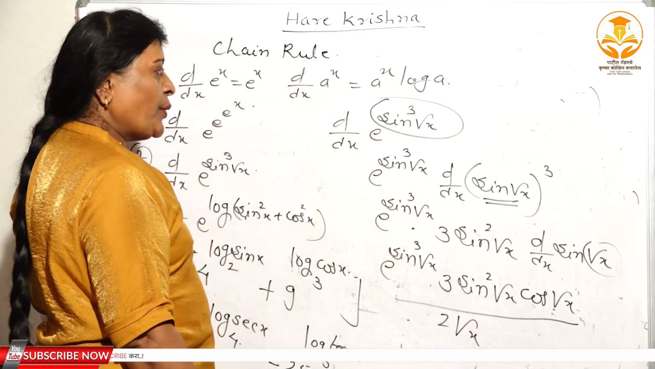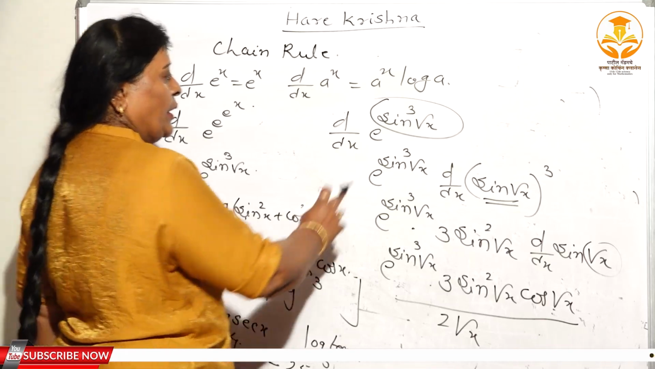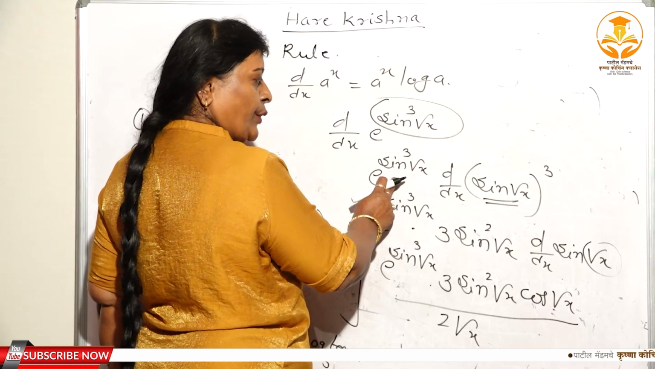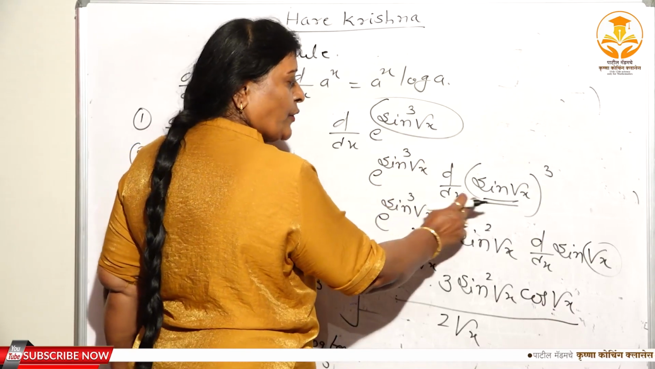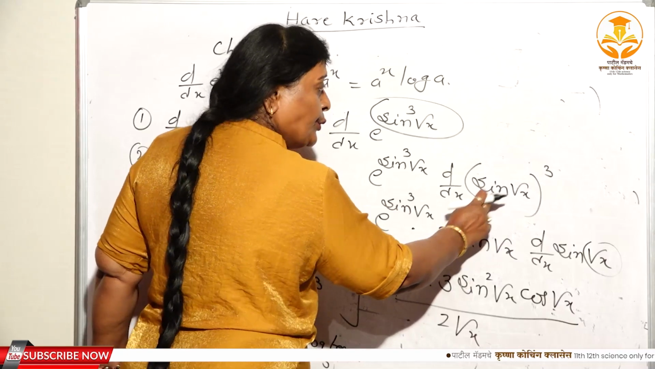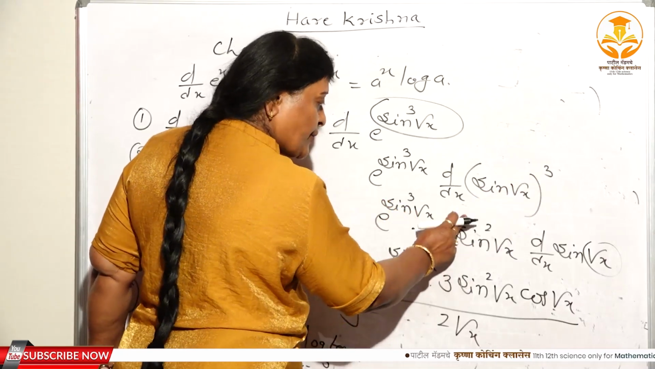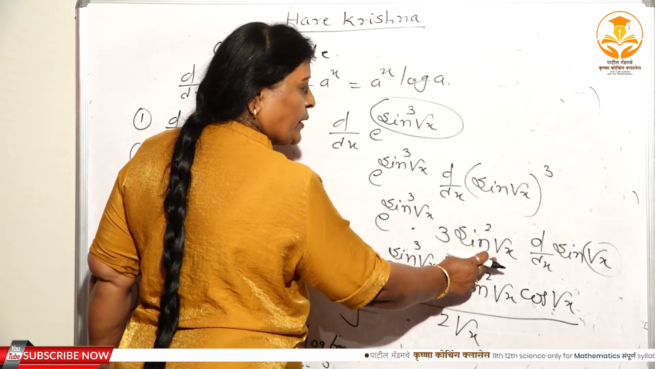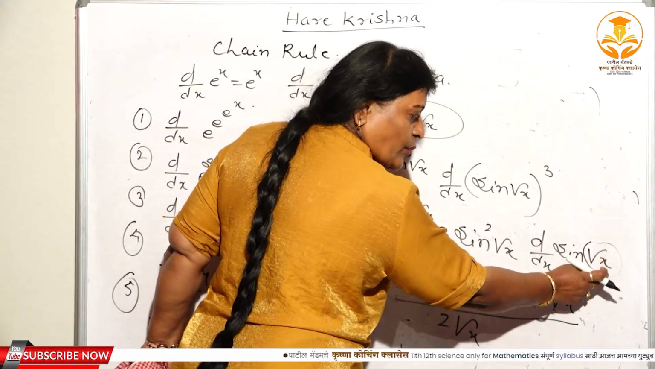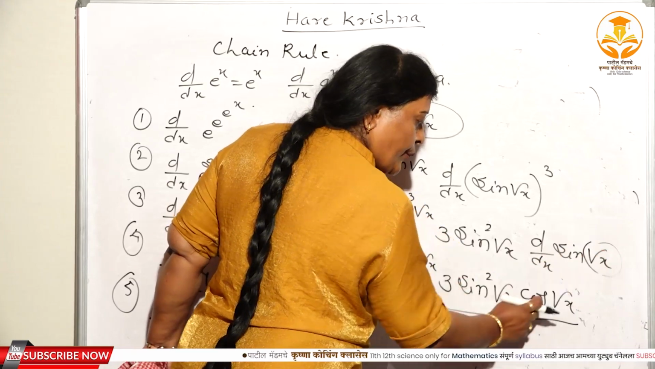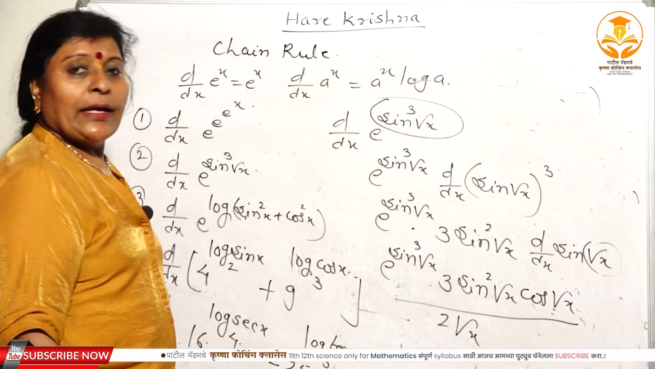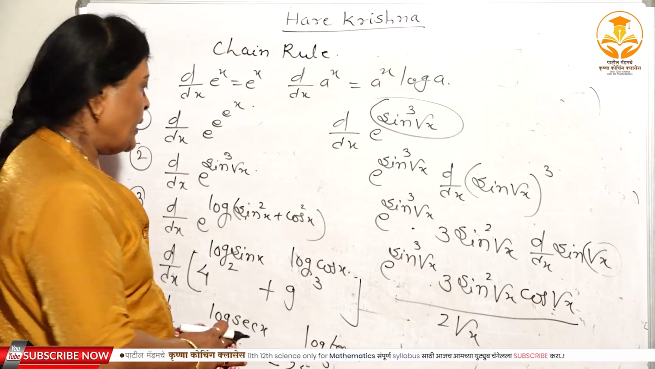So this is the solution of the second one, that is e to the power (sin root x) whole cube. e to the power u, derivative e to the power u, then d/dx of (sin root x) whole cube. Again you have to substitute u. u cube, derivative 3u square, means 3 sin square root x. Again you have to consider d/dx of sin root x. Here again you have to substitute u. Sin u, derivative cos u, means cos root x. And what is the derivative of root x? That is 1 upon 2 root x, isn't it?